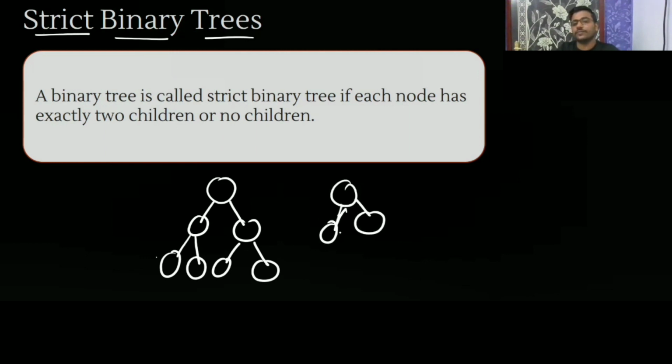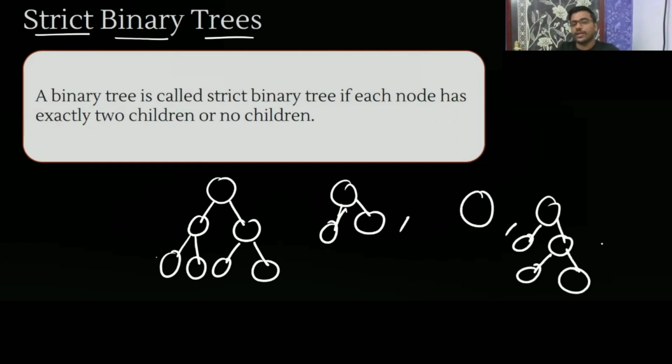This is also a strict binary tree: either two children or no children. Okay, now this is also a strict binary tree. Either two children or no children. Now this is also a strict binary tree. Either two children or no children. It is having no children. It is having two children. It is having no children.